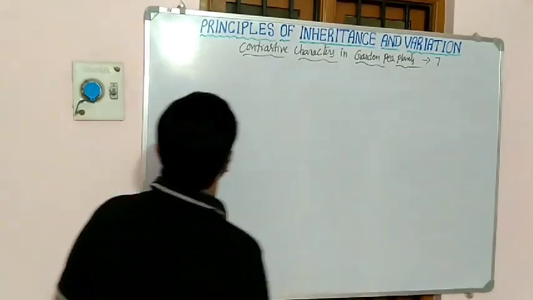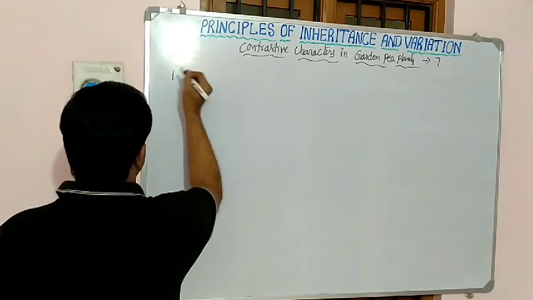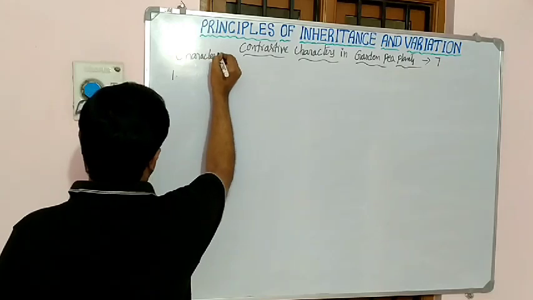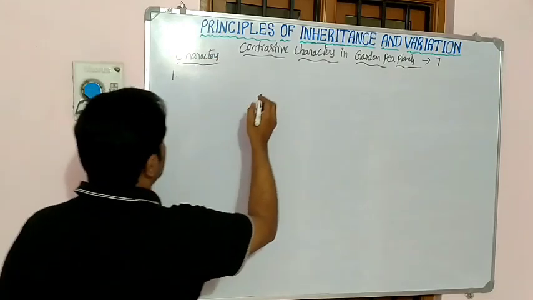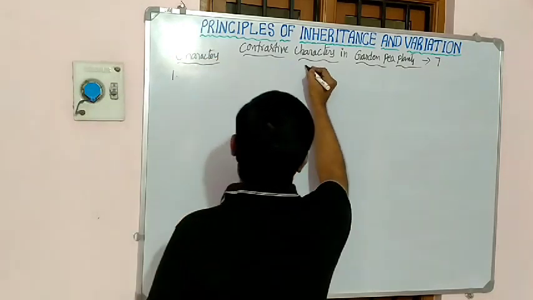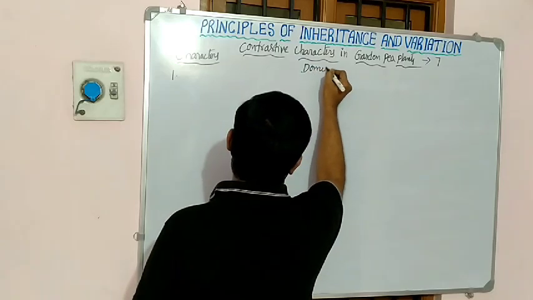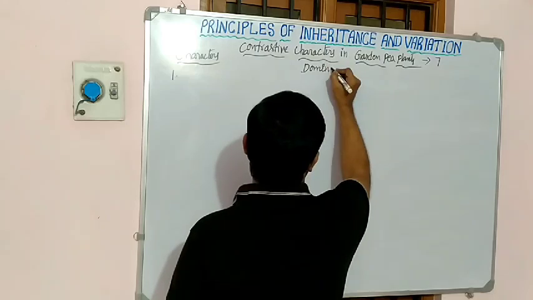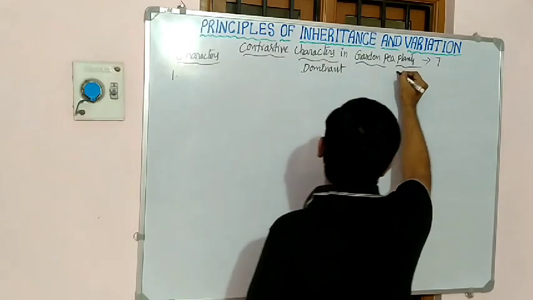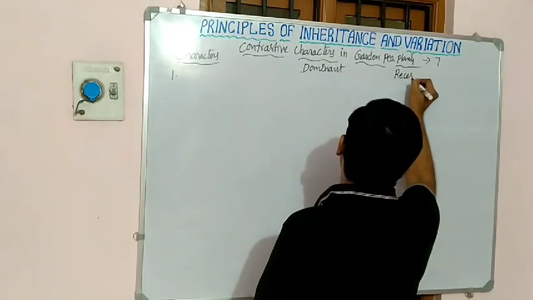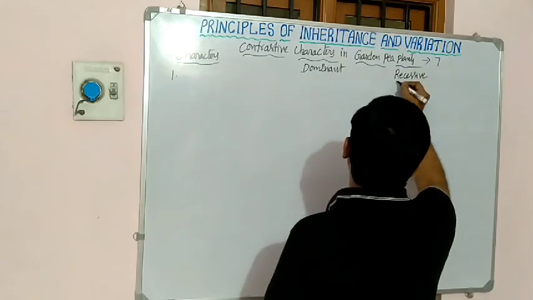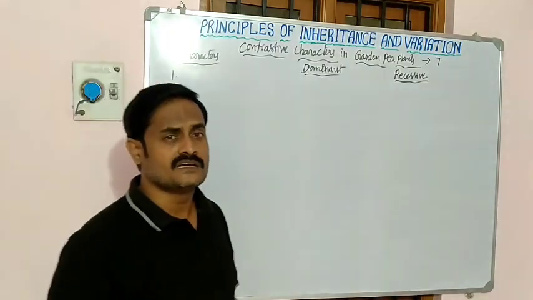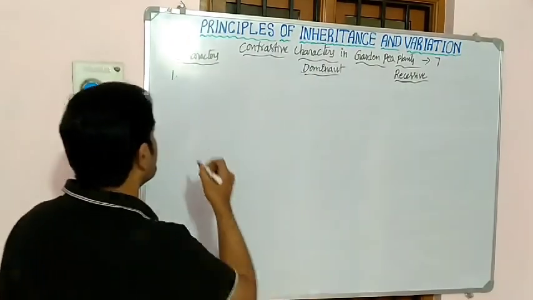Okay, now coming to what the contrastive characters of garden pea plants are. Here I will write characters, then here dominant. Which character is dominant and which character is recessive?